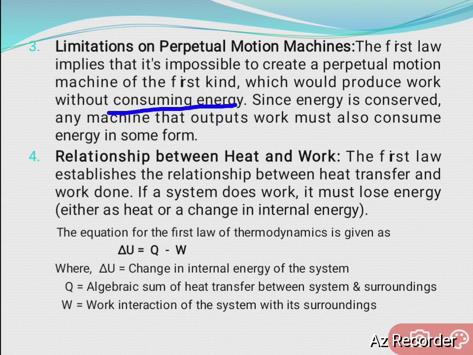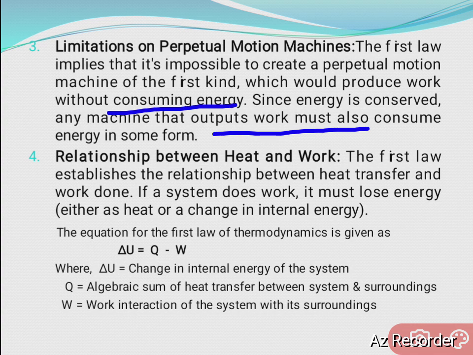Since energy is conserved, any machine that outputs work must also consume energy in some form.